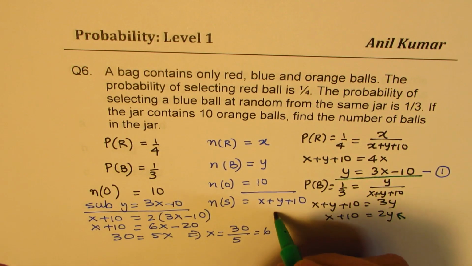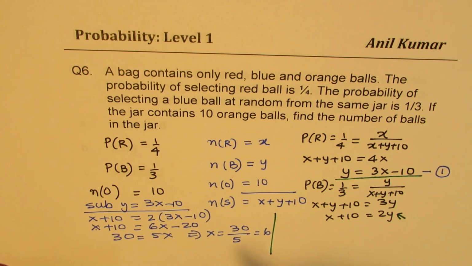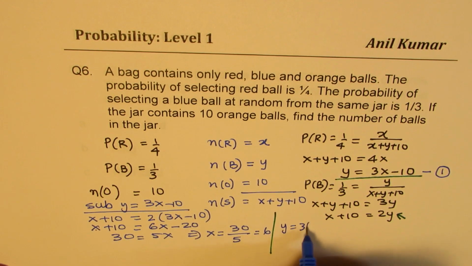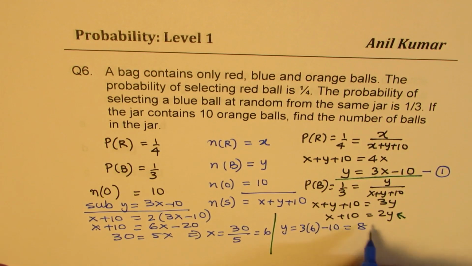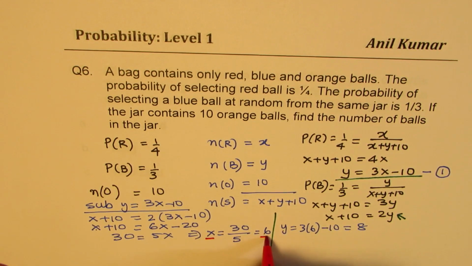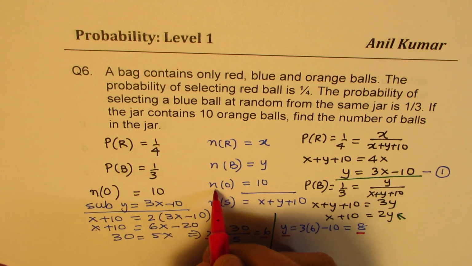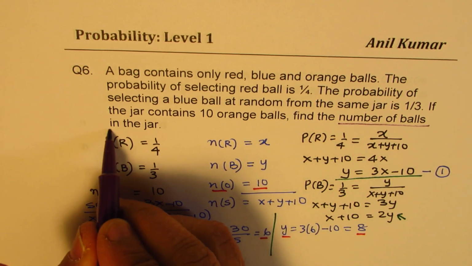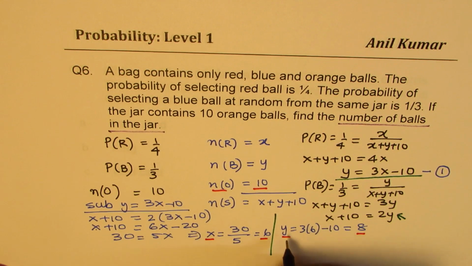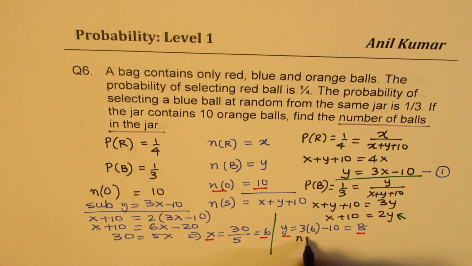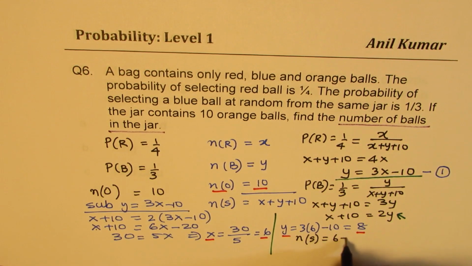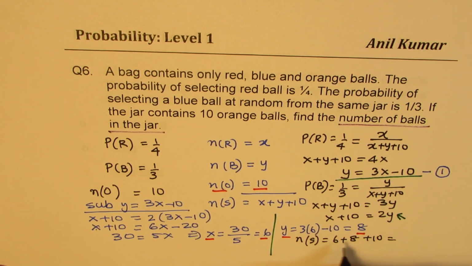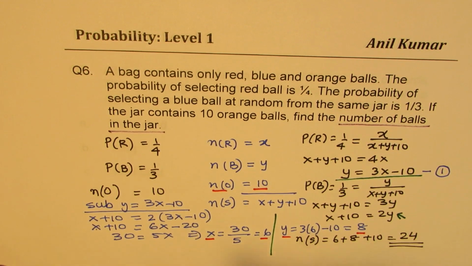Now, if X is 6, what is Y equal to? Y is equal to 3 times 6 minus 10, which is 8, correct? So we get X and Y. So we know now that X is 6, Y is 8, and we know orange is 10. So we know X plus Y plus 10. So find the total number of balls in the jar. So total number of balls in our sample space will be 6 plus 8 plus 10. Correct? So that is what we get, 24.